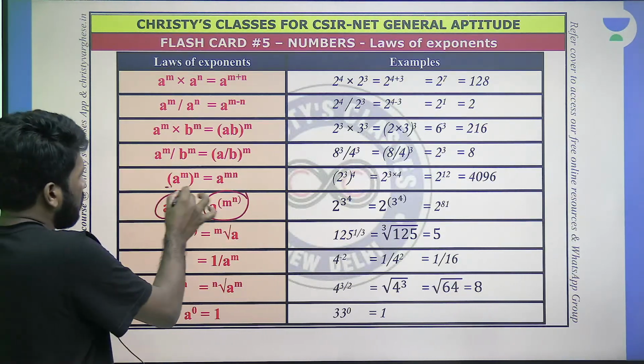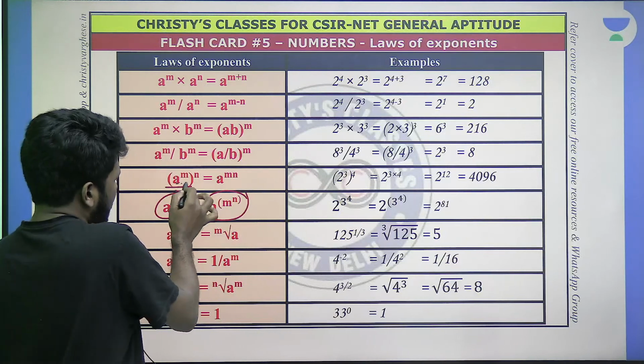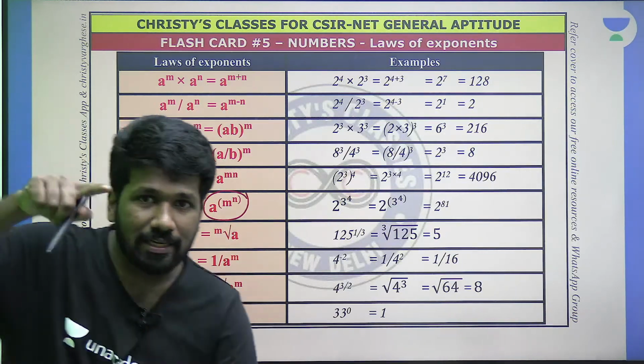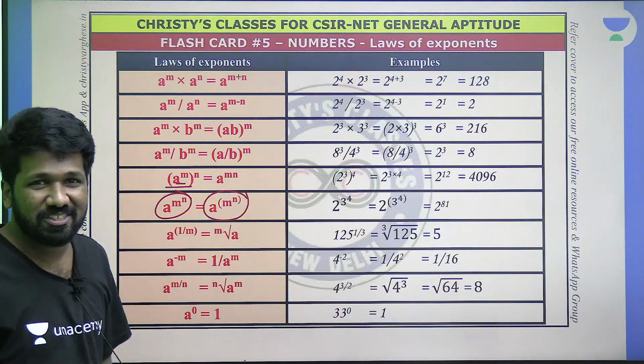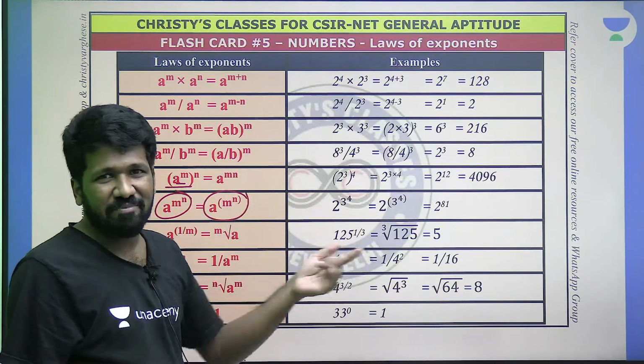Then what is a raised to m the whole raised to n? That is what I told. If bracket is there, that should be done. But for that, there is another technique. I think that technique is the reason that many of you are confused. That is a shortcut technique, let me tell you.